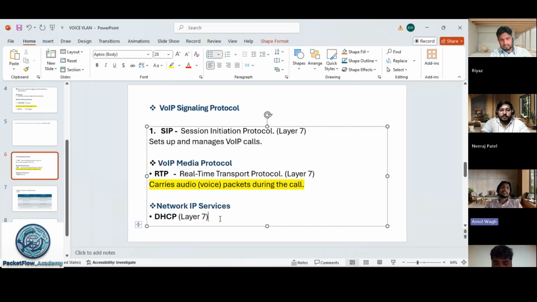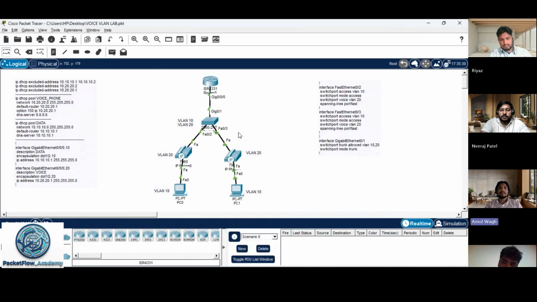And now is the network IP services. Here we use DHCP, and here I also configure DHCP, where the phone gets the IP from DHCP. We can see the configuration here. We have configured two IP pools. One is for VLAN 20, which is the voice VLAN, and second is for VLAN 10, which is the data VLAN. This configuration is on the router, and this is on the switch. We already know how DHCP works.